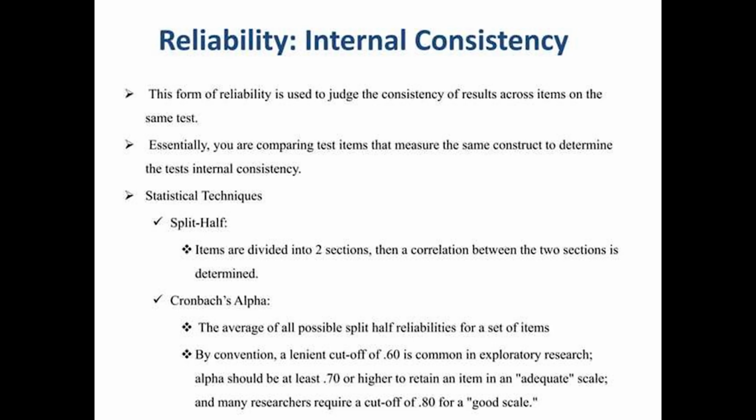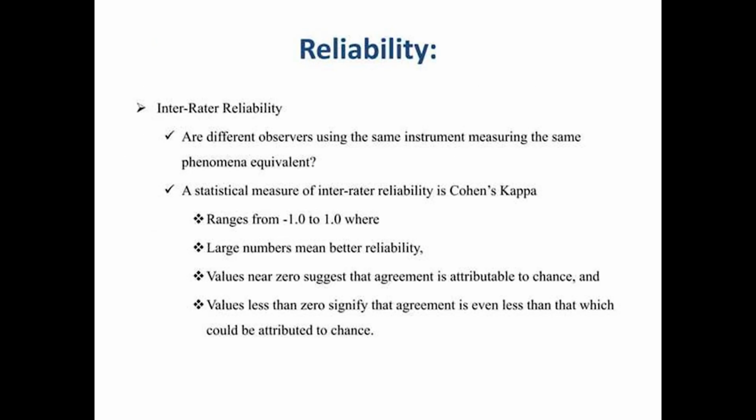By convention, an alpha cutoff of .60 is common in exploratory research. The alpha should be at least .70 or higher to retain an item in a scale, and many researchers require a cutoff of .80 for a good scale. Reliability, interrater reliability: are different observers using the same instrument measuring the same phenomena equivalent?